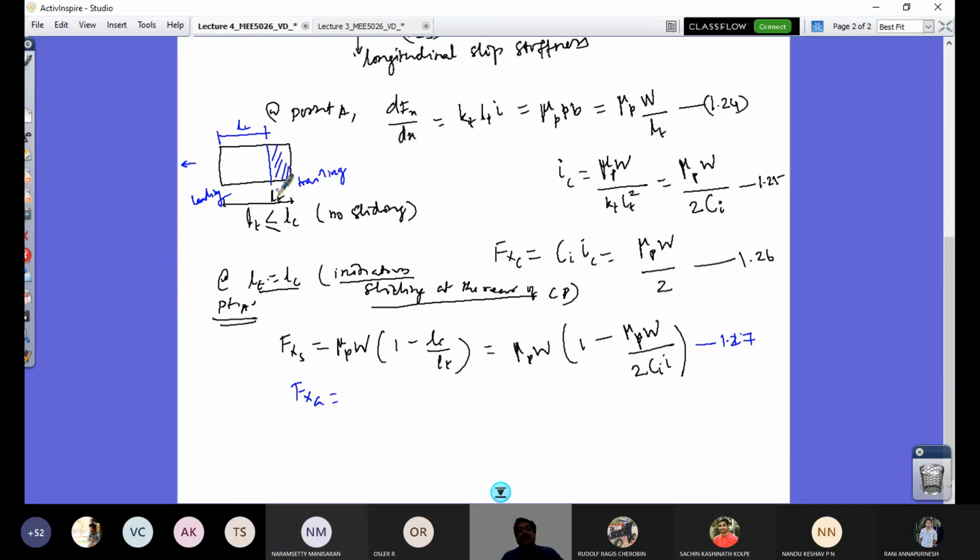As I keeps increasing, the value I equal to IC is the point where the initiation of sliding comes. That's corresponding to point A. So any value beyond the IC value, the critical slip value, would initiate your sliding. That's what we are discussing. The contact length is not going to vary, but in the contact length, the zone of adhesion, which is there at the beginning, is going to get diminishing, and sliding starts as the I value in the graph increases.